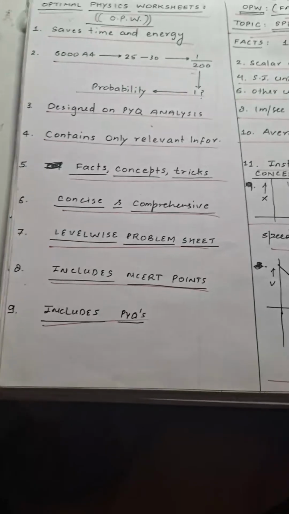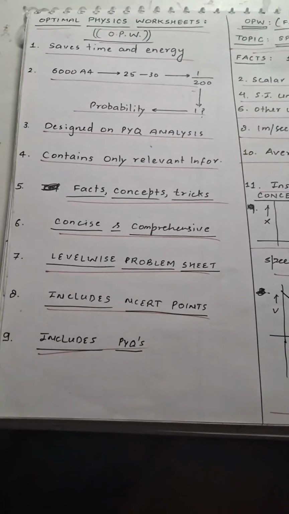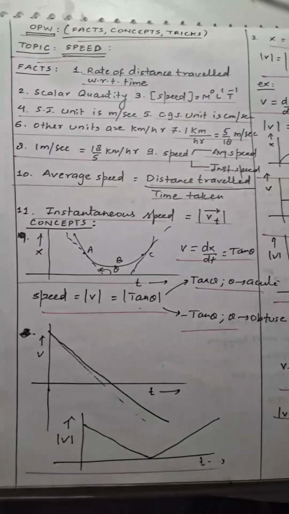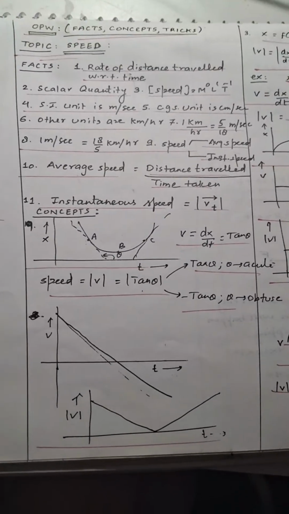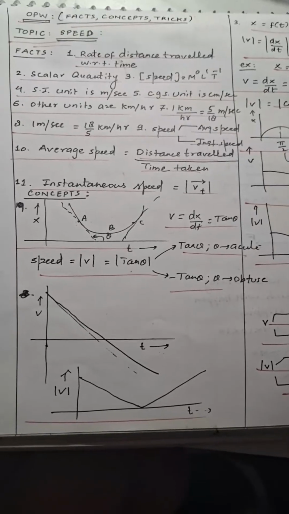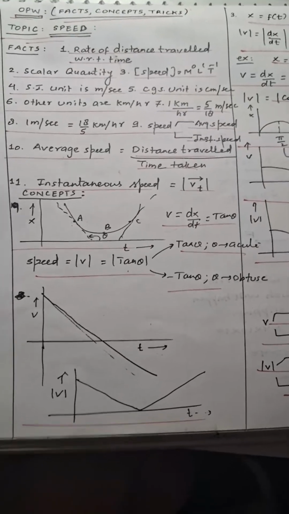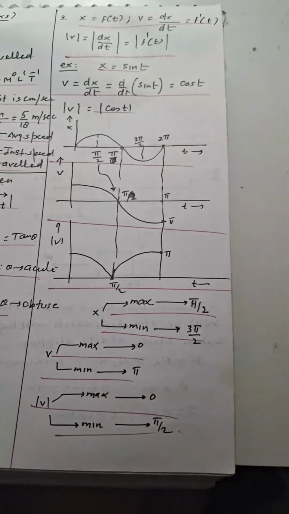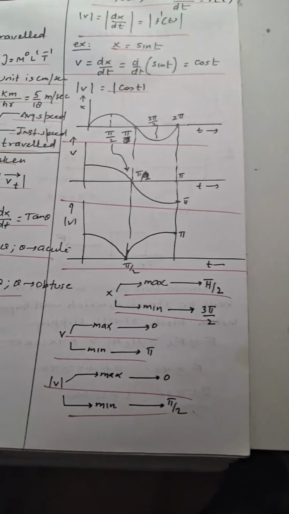Optimal physics worksheets, their introduction, why they are relevant, what their content is like, and then the use of optimal physics worksheets for the topic speed: comparing basic facts, graphs, mathematical relations related to speed, various points, graphical based questions, maximum and minimum conditions.